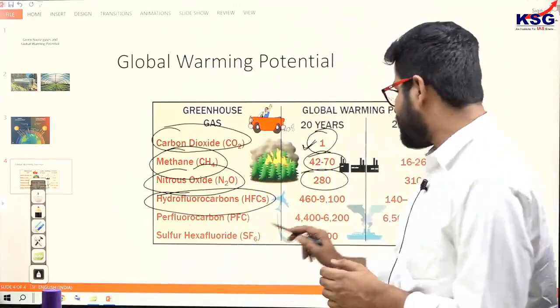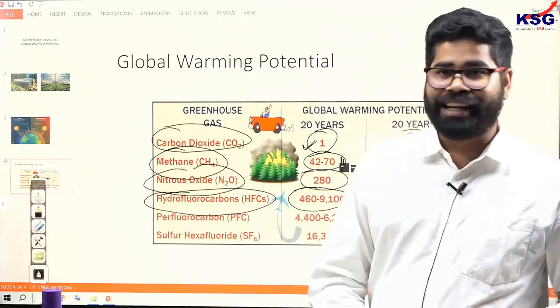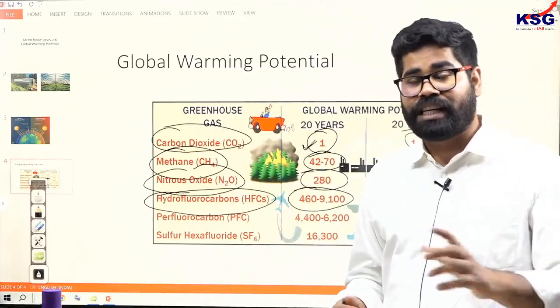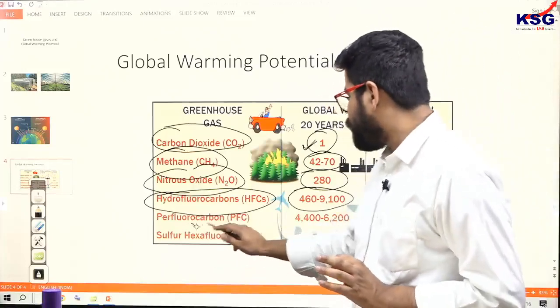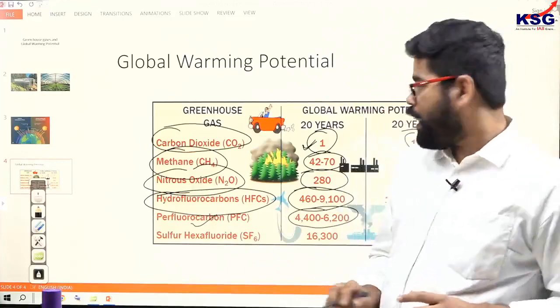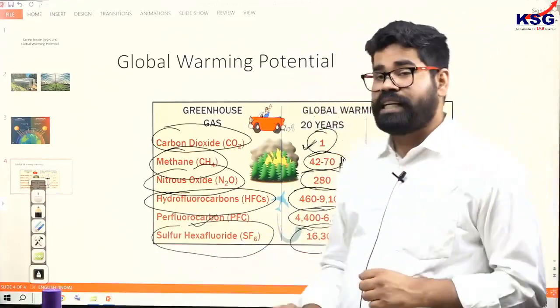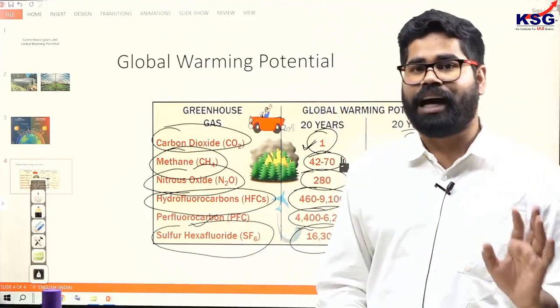You can see its global warming potential is very large. In comparison to carbon dioxide, it can be as high as 460 to 9,000 times higher. Similarly, perfluorocarbon again 4,400 to 6,200, and then sulfur hexafluoride having 16,300 times higher global warming potential than carbon dioxide.